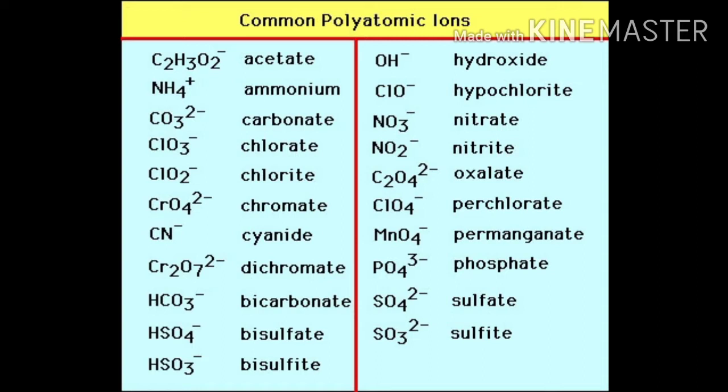If I take the example of hydroxide ion, there is one oxygen atom and one hydrogen atom. Together they carry a charge of -1. You can see it in the picture now. A group of atoms carrying a charge is known as a polyatomic ion. See here, a group of atoms.